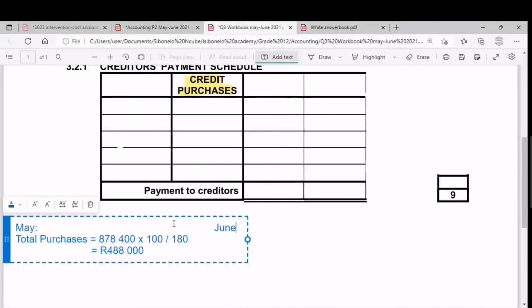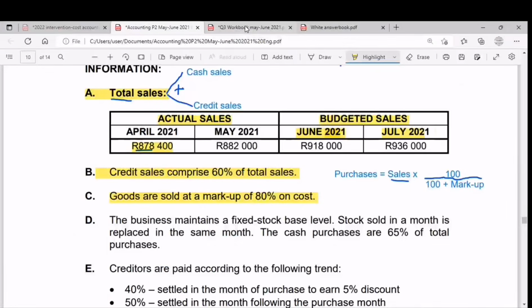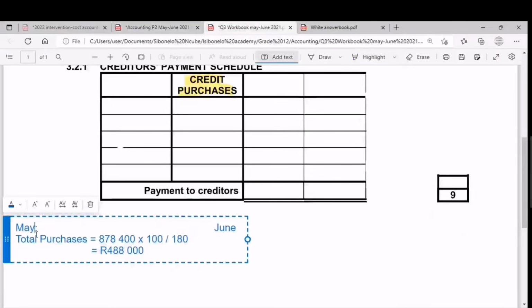I'm going to explain why we need to find the purchases for May, June, July. Okay, this is for April, guys. So let me correct that. This is for April, followed by May. So let us change that. This is April, and then we do it for May.